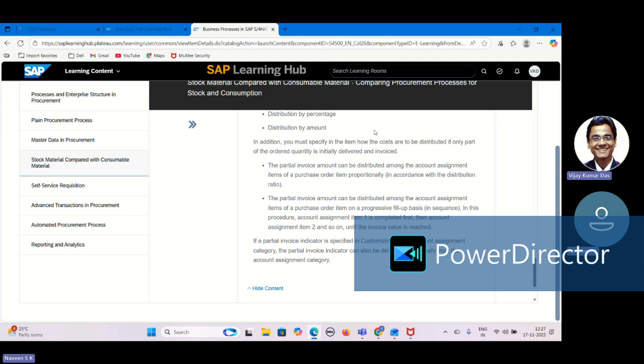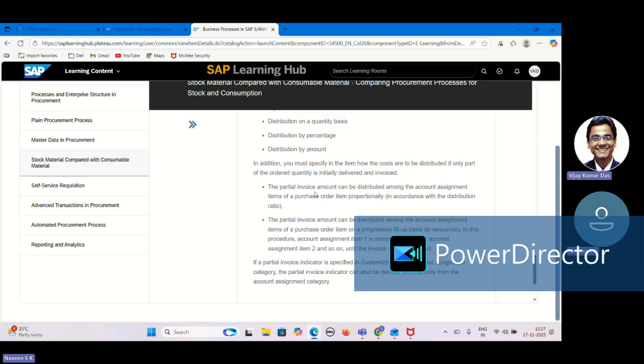So this is for the GR, right? The quantity, amount, and so on. During invoice also, we have an option to distribute between the account assignments. The invoice amount can be distributed proportionally, assigned to specific cost centers, or distributed based on progressive fill up. These are the two options which are available. Proportional means it is like a 60-40 split, like that.